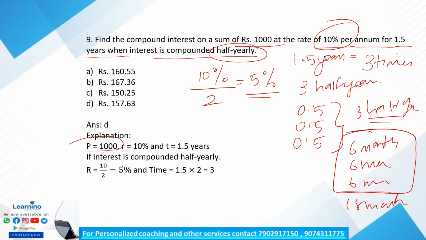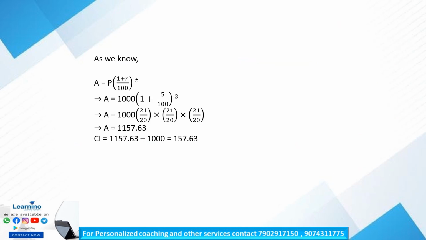P is equal to 1000. That is, total sum is 1000. Principal amount is 1000. R is equal to 10% and the time period is 1.5 years. So if the interest is compounded half yearly, R is equal to 10 by 2 is equal to 5% and time is equal to 1.5 into 2 is equal to 3. Okay, so we know this equation: A is equal to P into 1 plus R by 100 whole raised to T. By substituting P 1000, R 5 and T 3, we will get the amount.